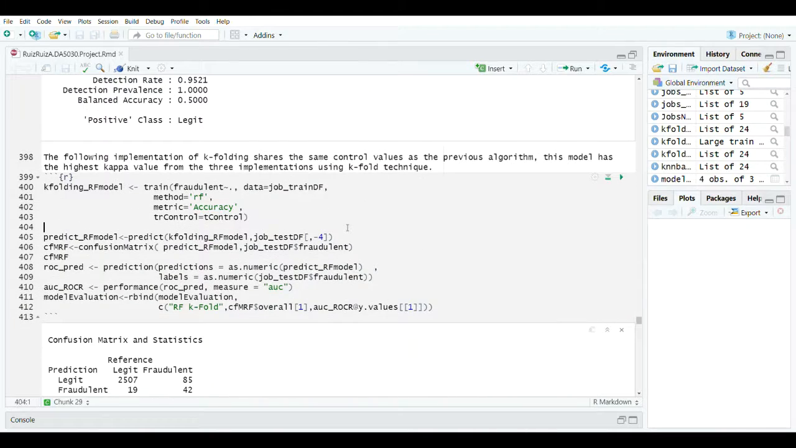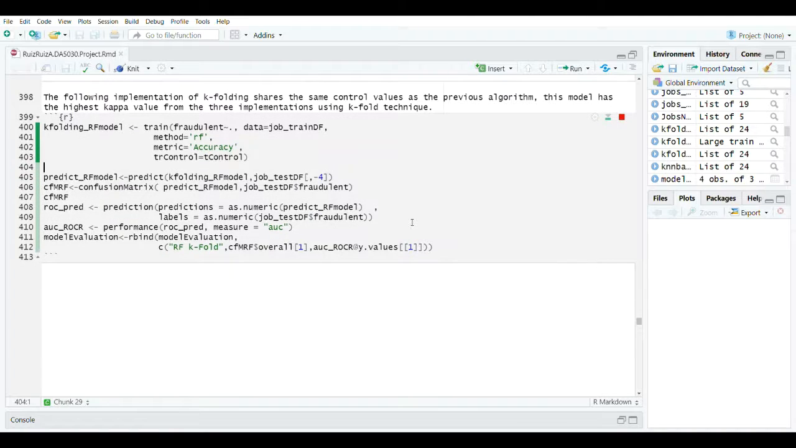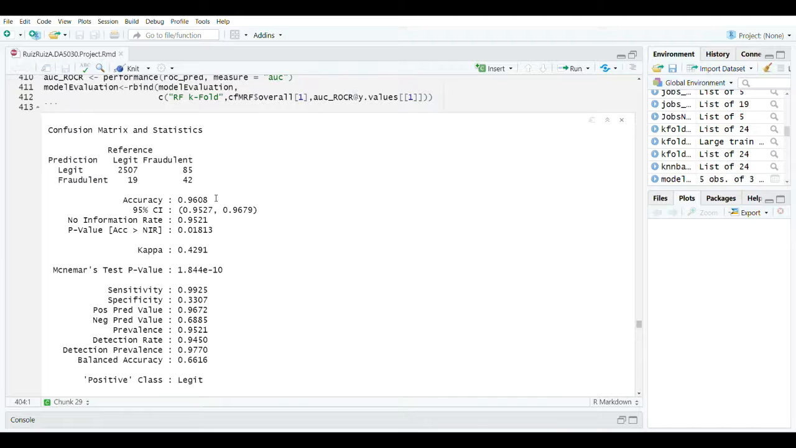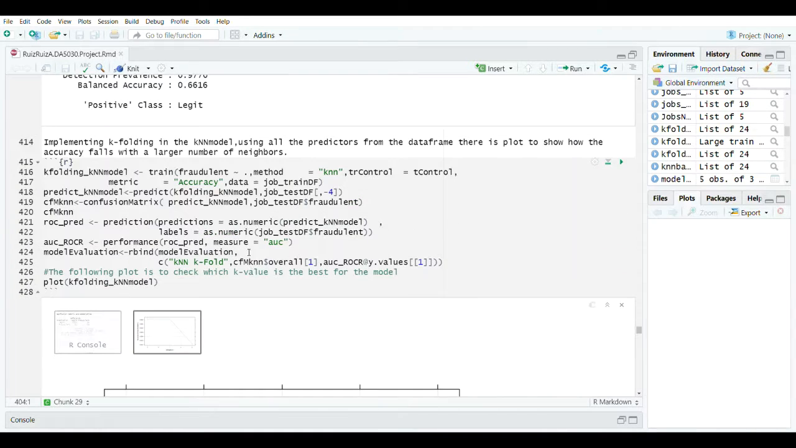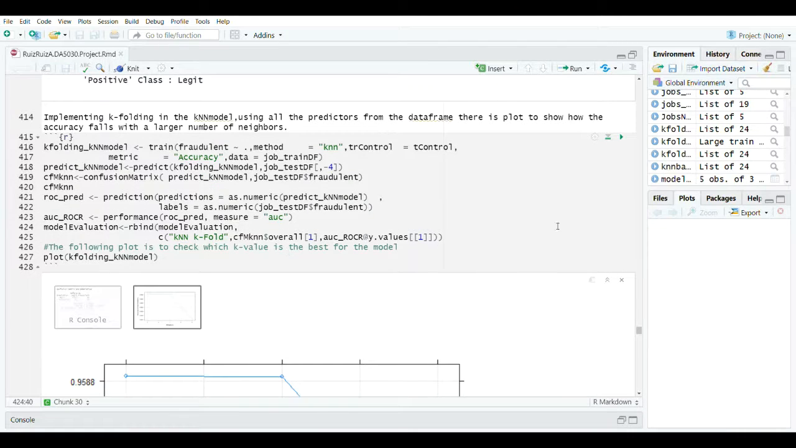Now let's do the same with a random forest and see what happens. So we can see here that actually random forest improved a lot if we compare it with the previous implementation, because now it is also identifying more fraudulent cases than actually classifying them as legit. So the next step is going to be to implement KNN with k-folding.